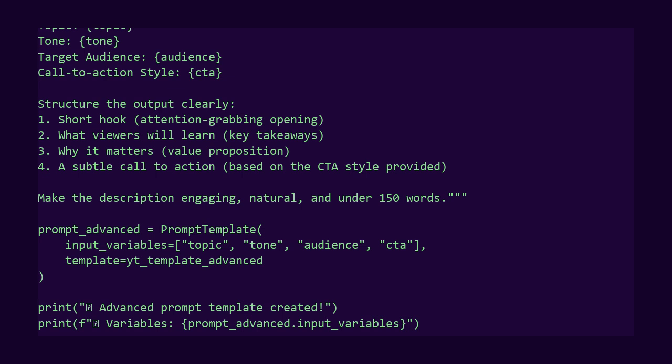Then, we create the prompt template object. The input variables list now has 4 items instead of 1. Topic, tone, audience, and CTA. This template is far more powerful than our original single input version. Run this cell to create your advanced template.